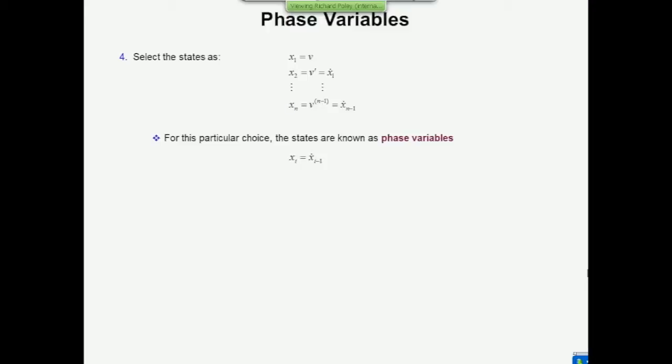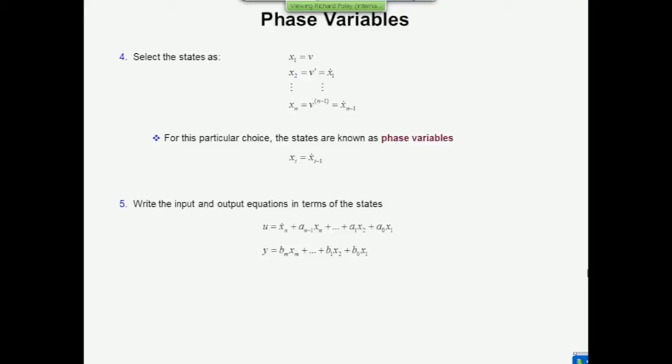So now I've got to write the equation for the state, x dot equals Ax plus Bu. Now, x dot is the derivative of the state vector, and you can see what the state vector is already, x1 to xn, and I already have almost all of the state derivatives. I've got x1 to xn minus 1. All of those derivatives, we know what they are because they're derivatives of the states themselves. But I don't know x sub n dot yet. All I have to do is go back to these original equations again and substitute the state variables into the two equations I've just written for y and u.